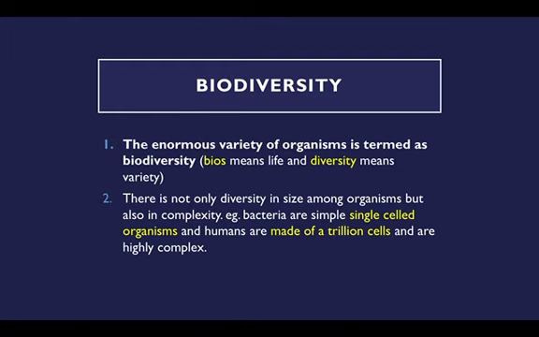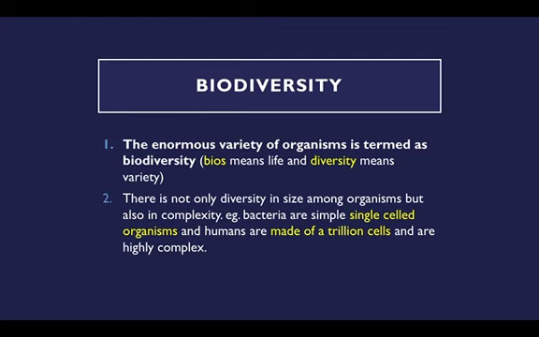So living organisms differ from each other physically and also structurally. The way we classify living organisms based on different characteristics and features is what we call classification of living organisms. The first topic in this lesson is biodiversity.